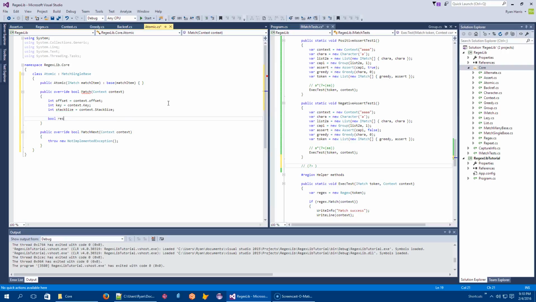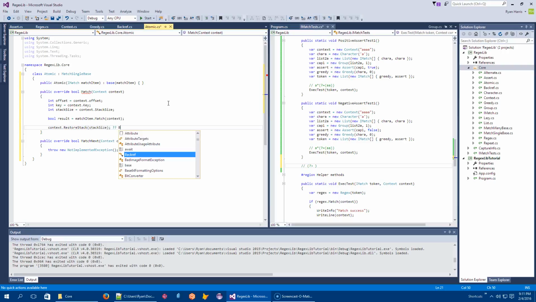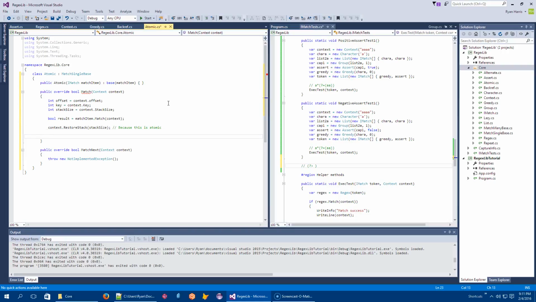Once again, we can just set our result equal to the match item's match result on our context. And then immediately we can restore the stack back to stackSize, because it's atomic. So because this is atomic, we immediately lose all backtracking info.